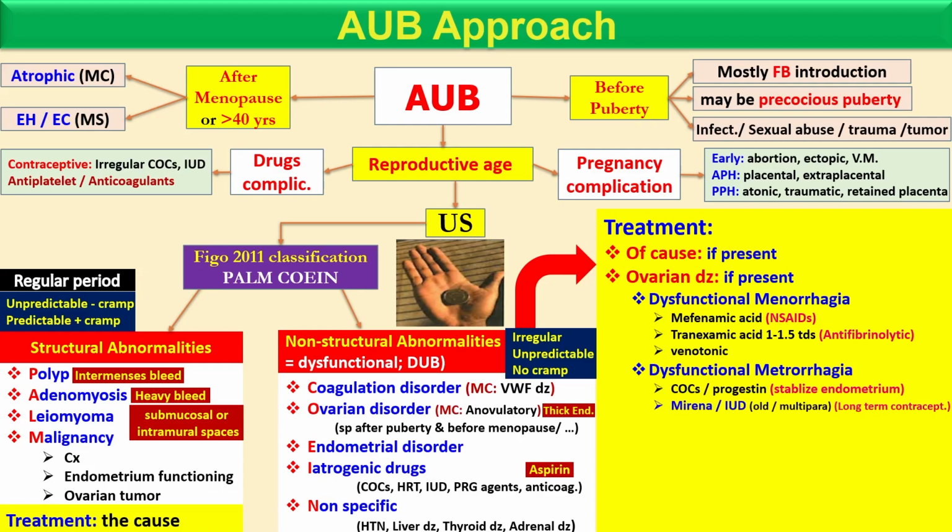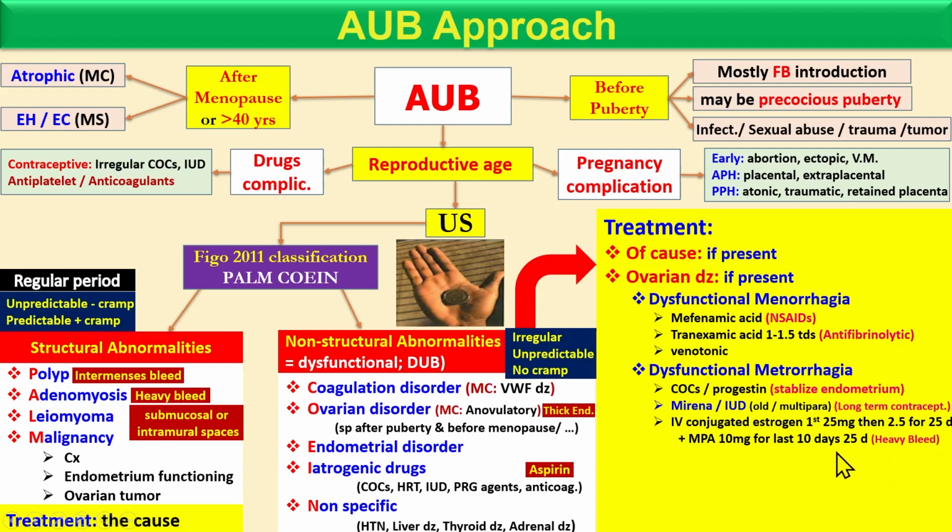Okay, and then you can also give a long-term contraceptive like an intrauterine device or Mirena if the patient is old or multipara. Okay, and if the bleeding is too heavy and you initially want to control it, give IV conjugated estrogen, first 25 mg, then 2.5 mg for the next 25 days, and add medroxyprogesterone acetate 10 mg for the last 10 days of the 25 days of drug.